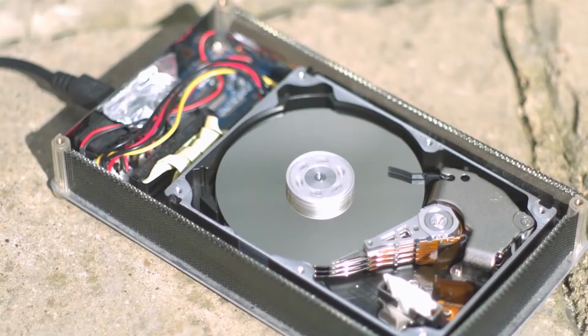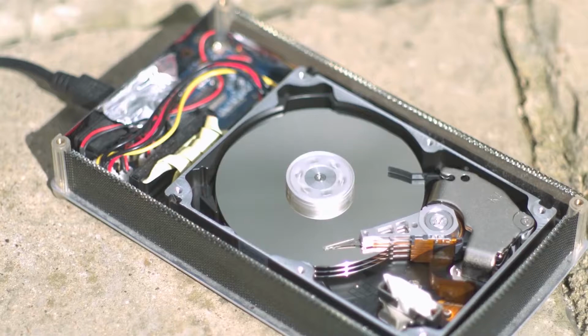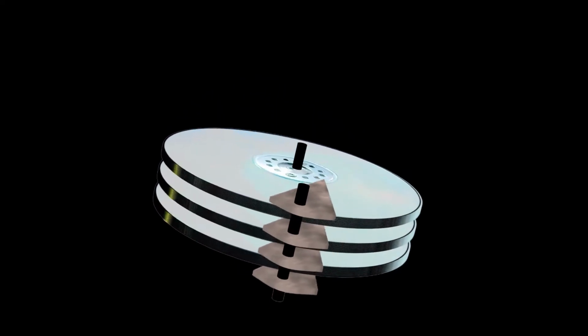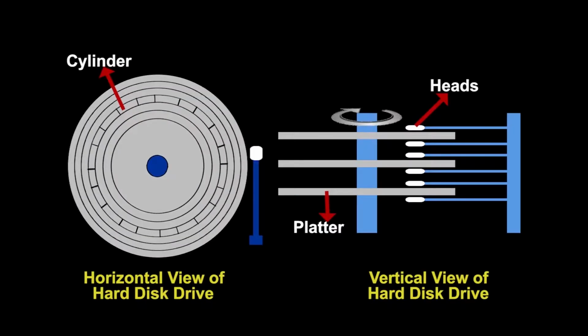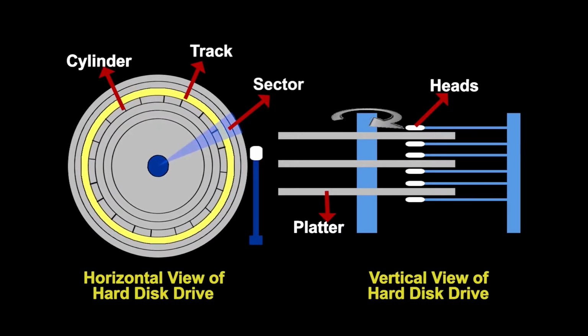Before we start, let us quickly revise how the data is stored on a hard disk. Data is stored on the hard disk in the form of zeros and ones as tiny magnetized regions on the platter, where each region represents a bit. Bits of data are arranged in concentric circular paths called tracks. Each track is broken up into smaller areas called sectors. Information is usually stored in 512 byte sectors in concentric circle tracks of decreasing radius.